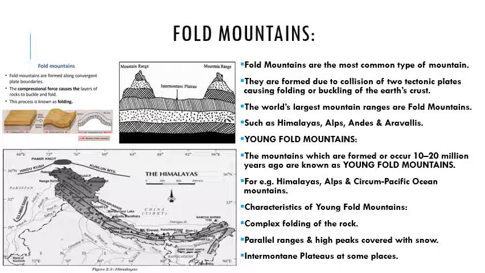Fold mountains are the most common type of mountain. They are formed due to collision of two tectonic plates causing folding or buckling of the Earth's crust. The world's largest mountain ranges are fold mountains, such as the Himalayas, Alps, Andes and Aravallis.